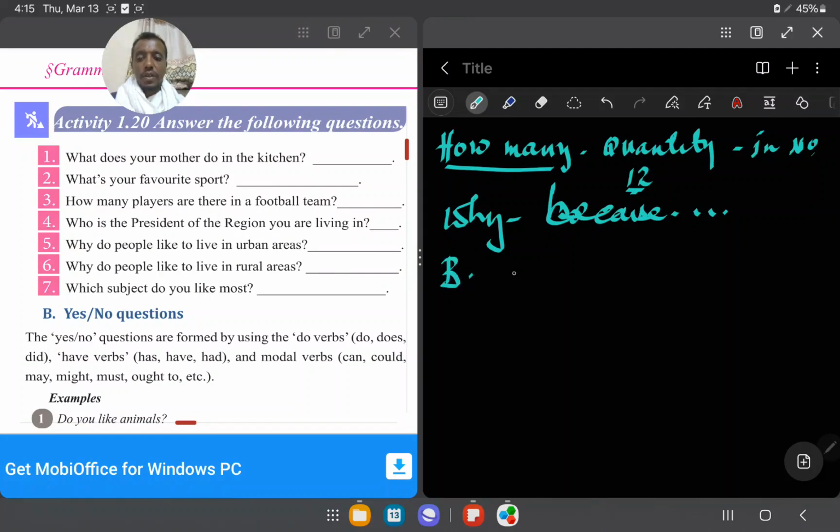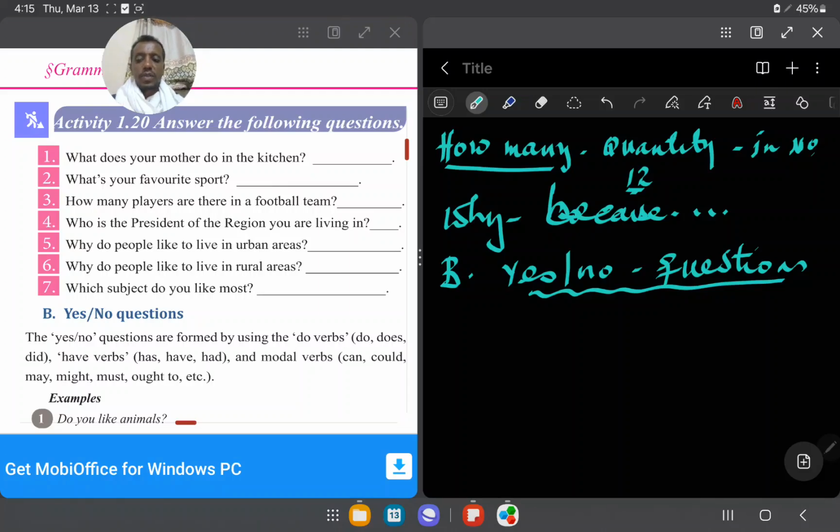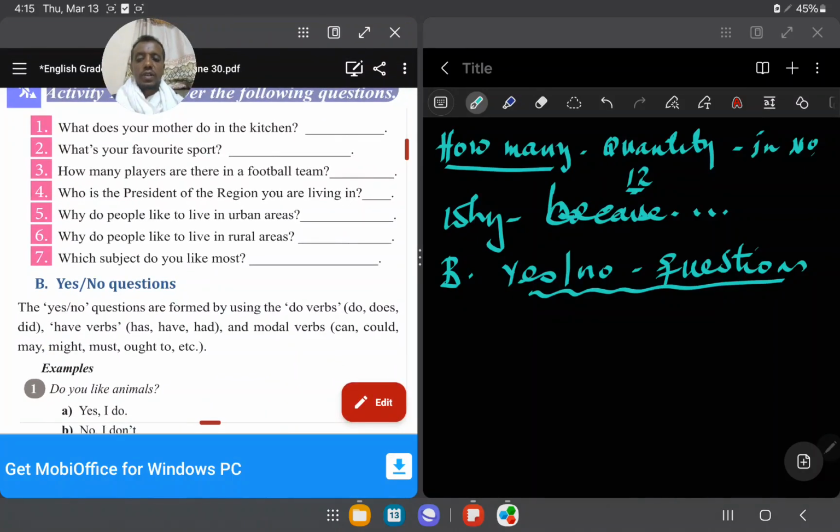Yes, no questions. If you ask what the purpose of these yes no questions is, yes no questions are formed by using the do verbs: do, does, did; have verbs: have, has, had; and modal verbs: can, could. Okay, well, yes no. The first one is do verbs.